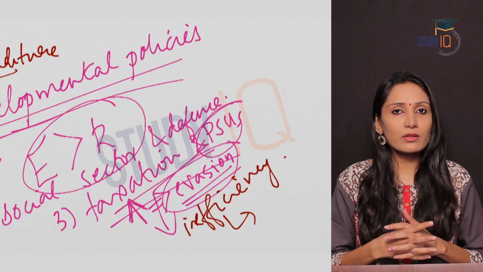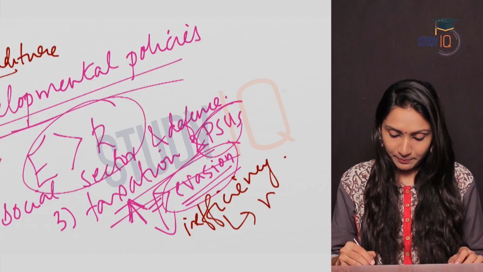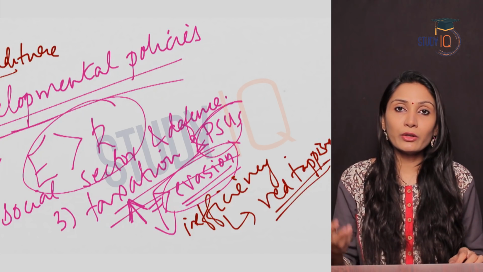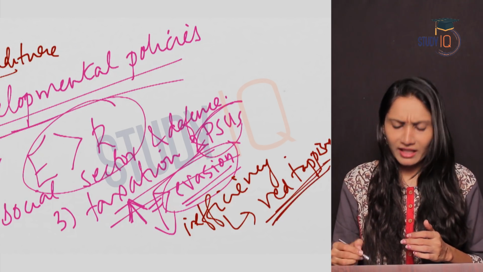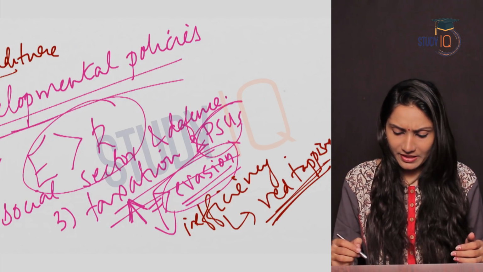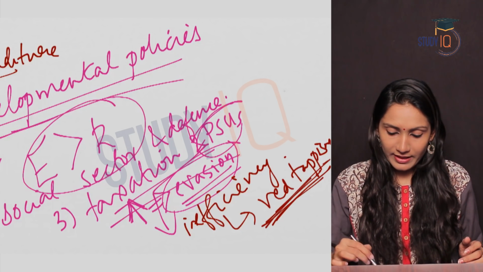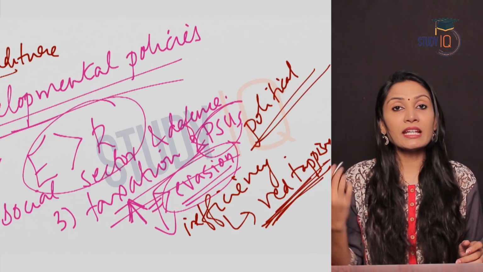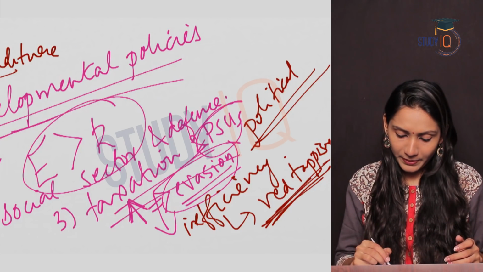As the PSUs were under the direct control of the government, there was a lot of red tapeism, because they had to get permission from the government to implement anything. Any minor change also required the permission of the government. Also, the political pressure or political influence was high. So these were all reasons for inefficiency in the PSUs, which led to insufficient revenue collection from the PSUs.